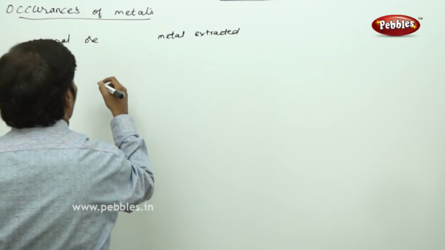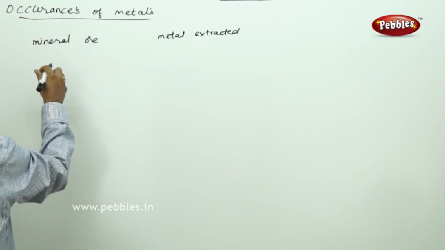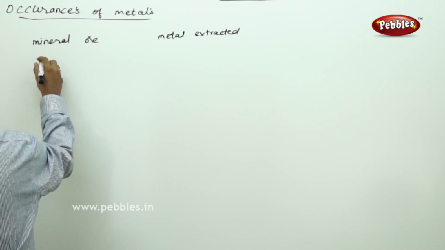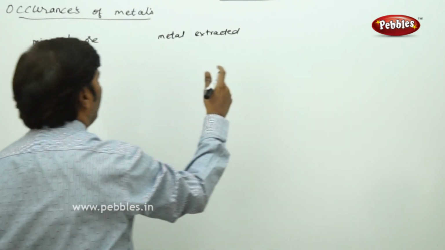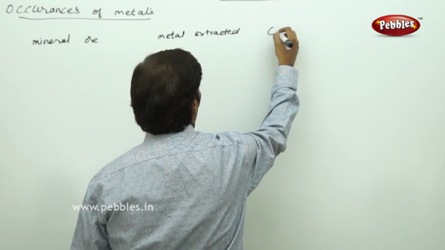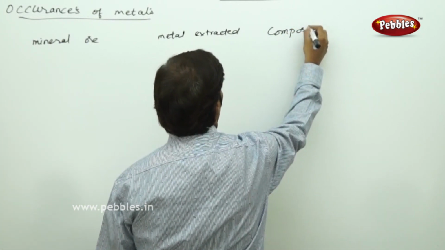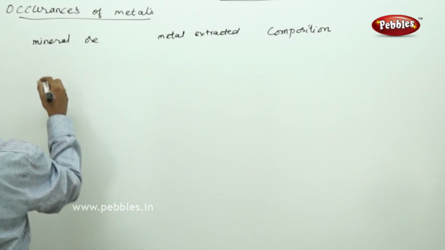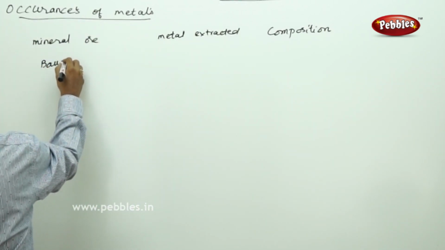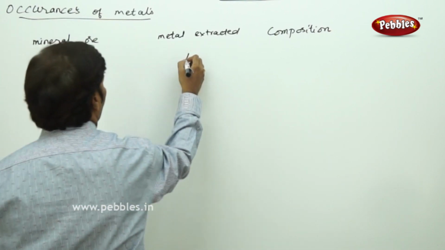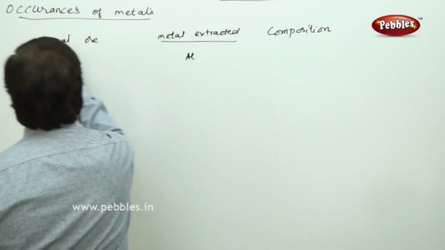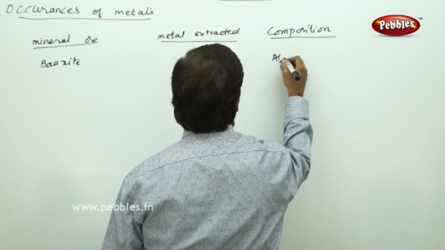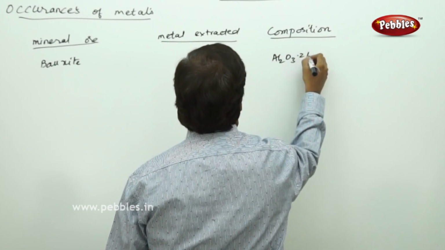So here in the mineral ore, if you take bauxite for example, and its composition, the metal extracted and its composition. Mineral ore is bauxite, metal to be extracted is aluminium, and the composition is Al2O3·2H2O.